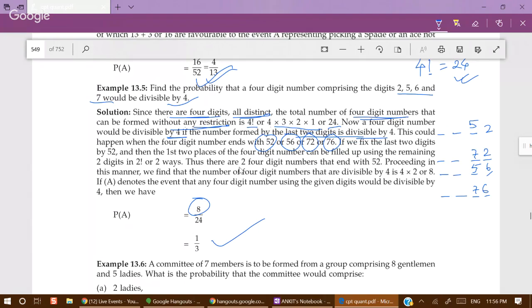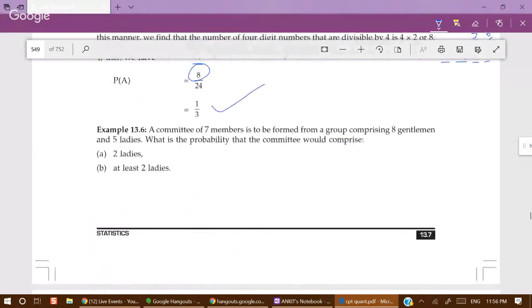That is our probability. Now, a committee of 7 members is to be formed from a group comprising 8 gentlemen and 5 ladies. So the total is 13. So 13C7 is our sample space count. What is the probability that the committee would comprise 2 ladies?